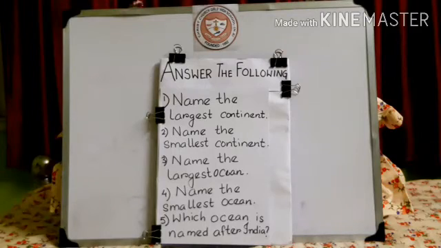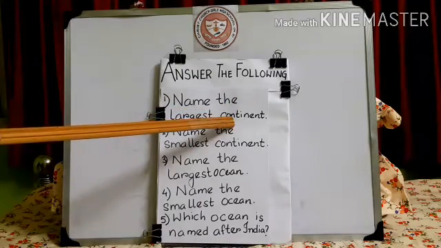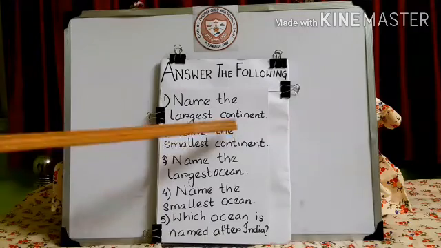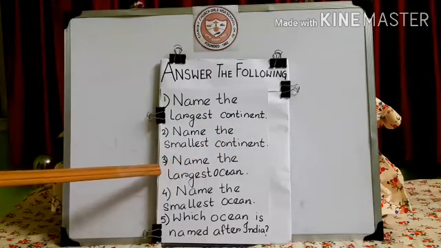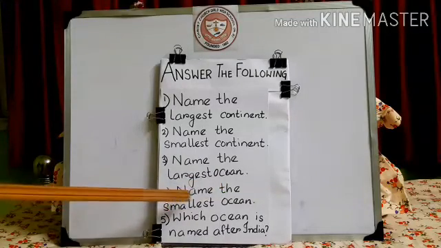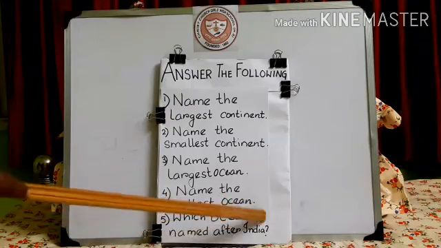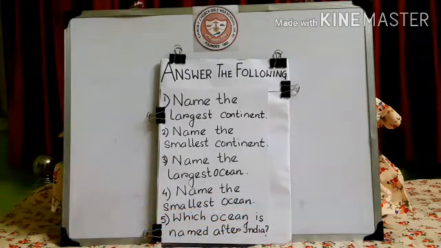Now these are objective types of questions. These questions I will not discuss with you all. The answers are very easy. You all try to answer this by yourselves. Okay. These are very easy answers. Question number 1. Name the largest continent. Question number 2. Name the smallest continent. Question number 3. Name the largest ocean. Question number 4. Name the smallest ocean. Question number 5. Which ocean is named after India?